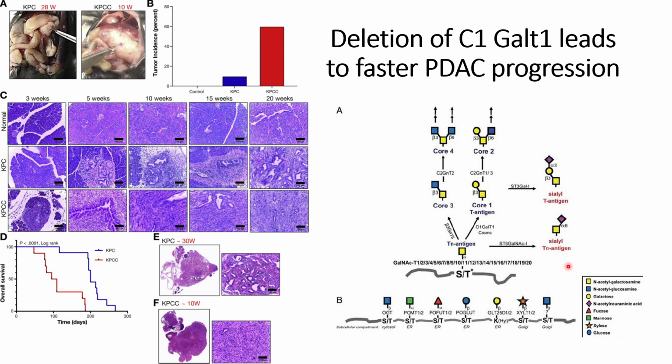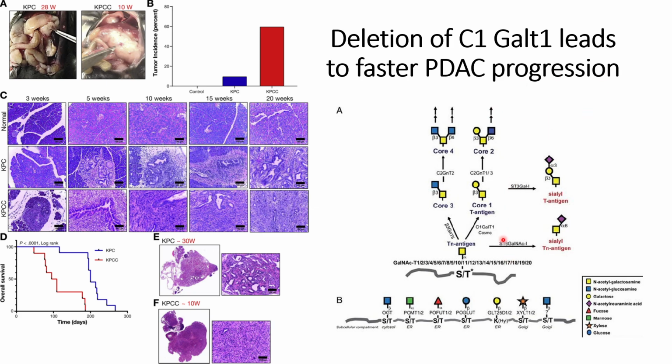So in pancreatic cancer, what has been observed is an increase in the amount of Tn antigen. So the hypothesis is that one of the reasons for the increase in sialyl Tn antigen in pancreatic cancer is that C1GalT1 might not be functioning properly. That's why they decided to check whether C1GalT1 has any role in PDAC progression or not.